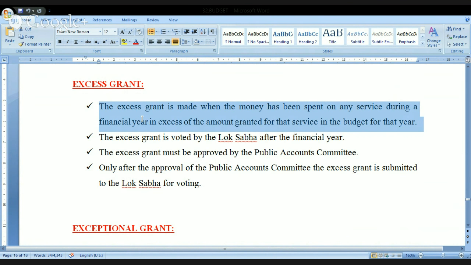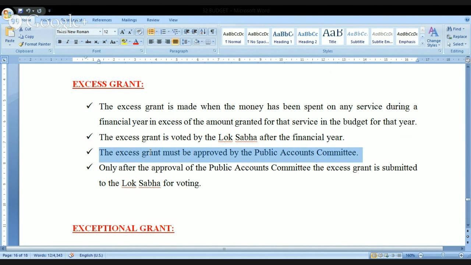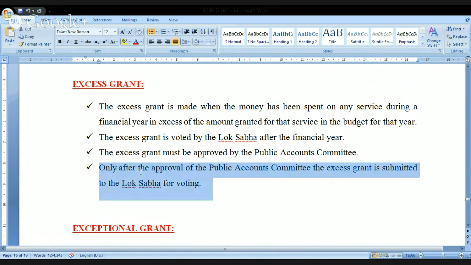There may be a situation where Lok Sabha is not in the session, still you require money, and that problem can be tackled through a procedure called excess grant. Okay, but this excess grant must be approved by Public Accounts Committee. Already I told you what is the function of the Public Accounts Committee. That particular one should be approved by Public Accounts Committee. Only after the approval of the Public Accounts Committee, the excess grant is submitted to the Lok Sabha for voting. This is the meaning of the excess grant.